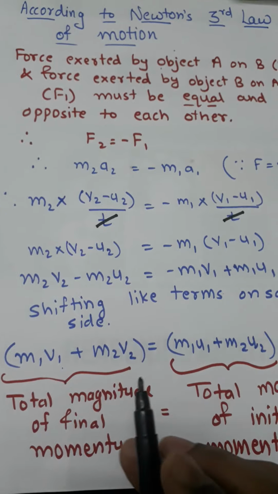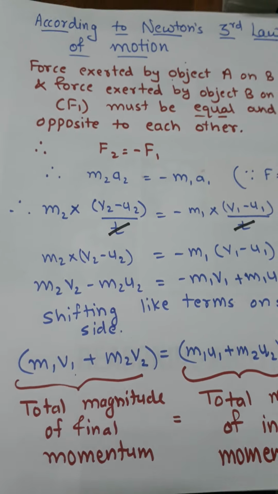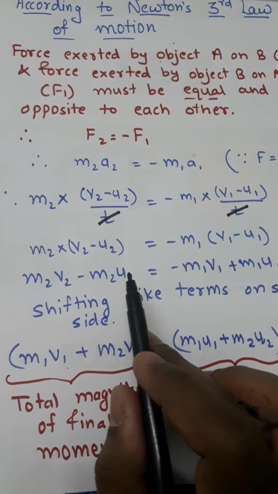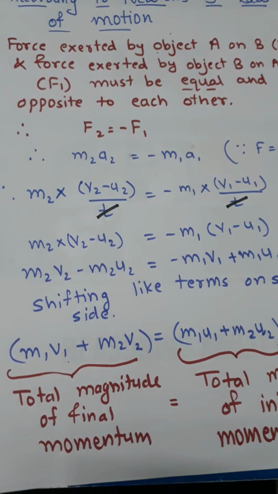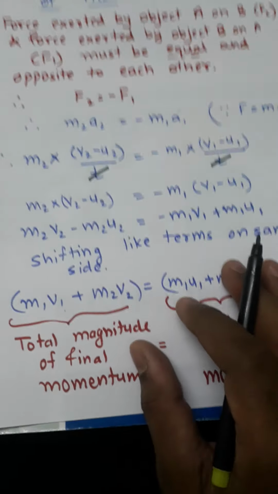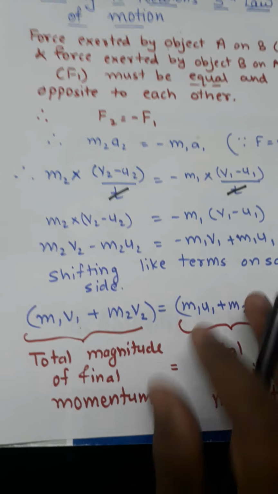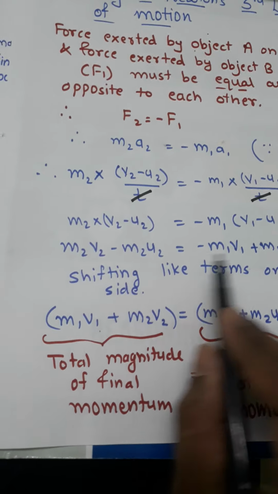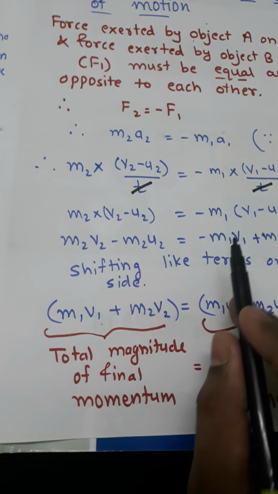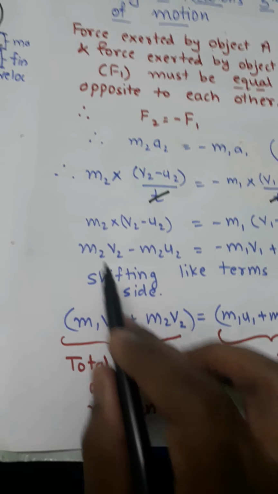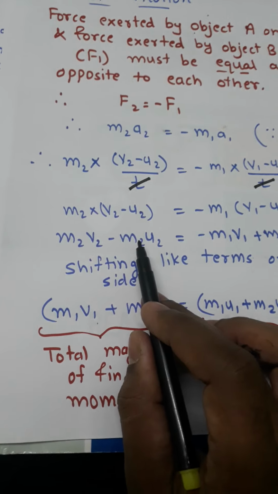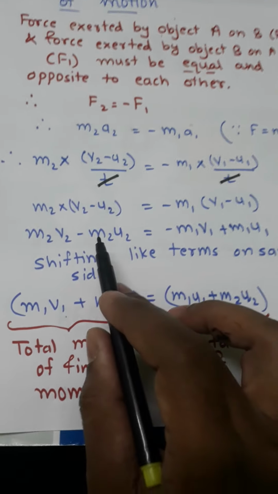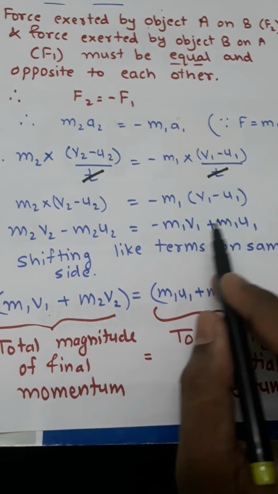Now which are the like terms? You know that like terms have the same coefficient. Here you can see m2 v2 and m1 v1 are like terms. Here m2 u2 and m1 u1 are like terms. So let us shift the like terms to the same side. You can shift this m1 v1 to the left hand side. So this minus m1 v1 will become plus because it is shifted to the left side. So here it will become plus m1 v1, and m2 v2 is as it is. Now this is minus m2 u2. If you shift this minus m2 u2 to the right side, the sign will change, so this will become plus m2 u2. And m1 u1 is already here.